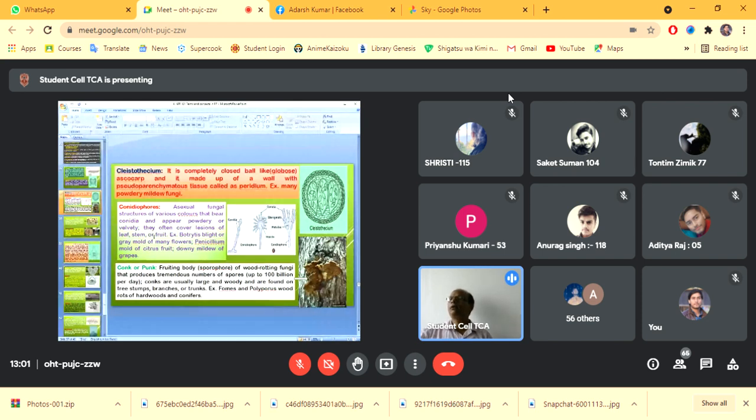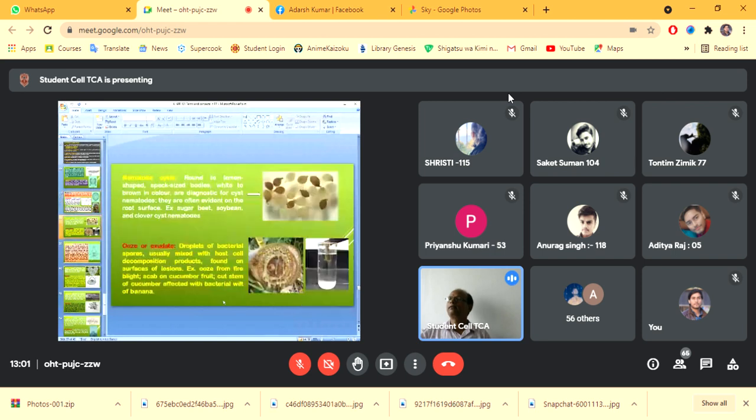Then conk or punk, the fruiting bodies, that is the sporophores, of wood-rotting fungi that produce tremendous numbers of spores, up to 1,000 billion per day, as in the case of Fomes and Polyporus wood rot of hardwood and conifers.